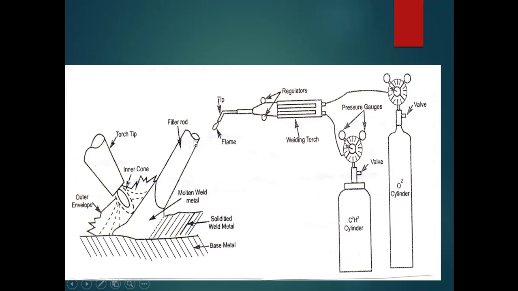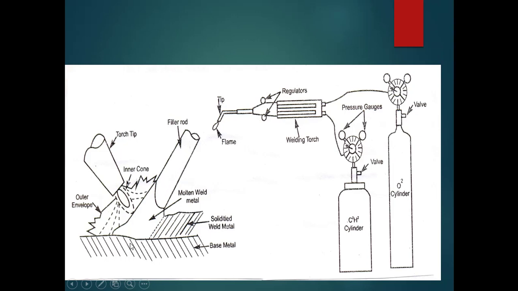Here we don't make use of any electrode, whereas in the previous arc welding case, we made use of a consumable electrode, which also gets melted and mixes with the molten pool of the base metal. Here we will make use of a filler rod.